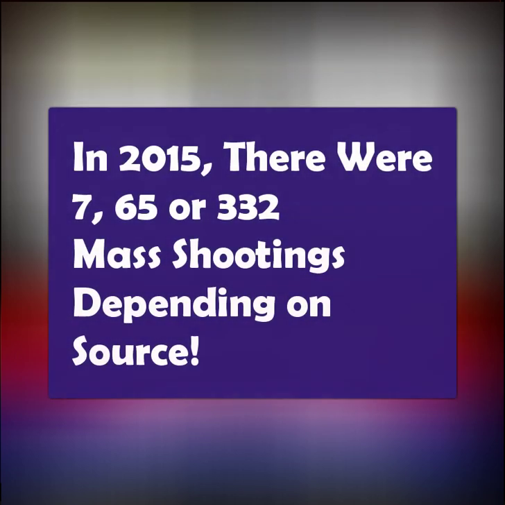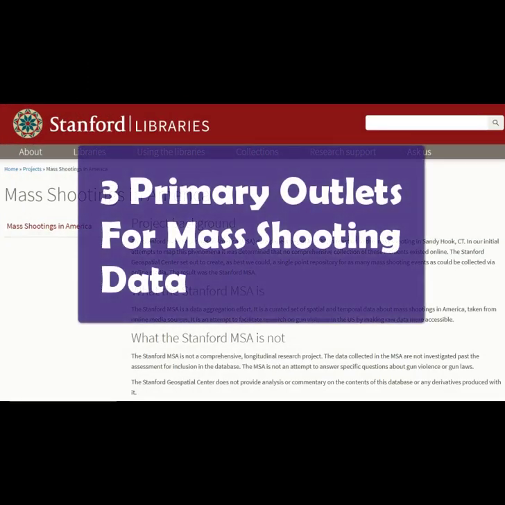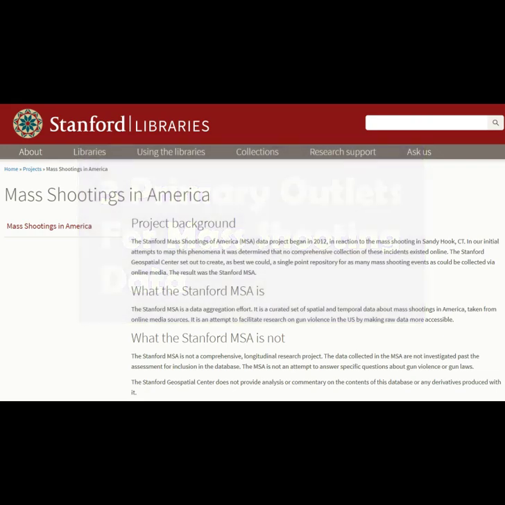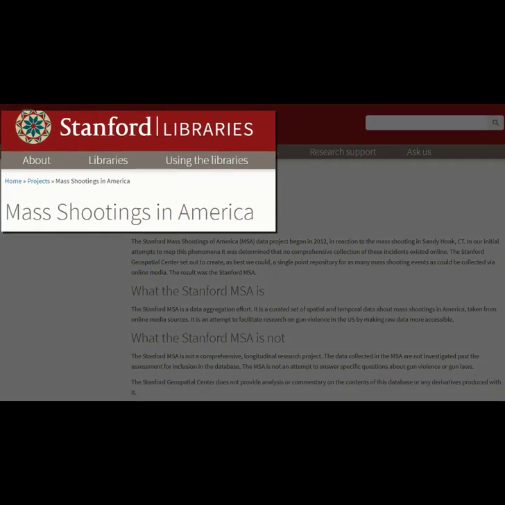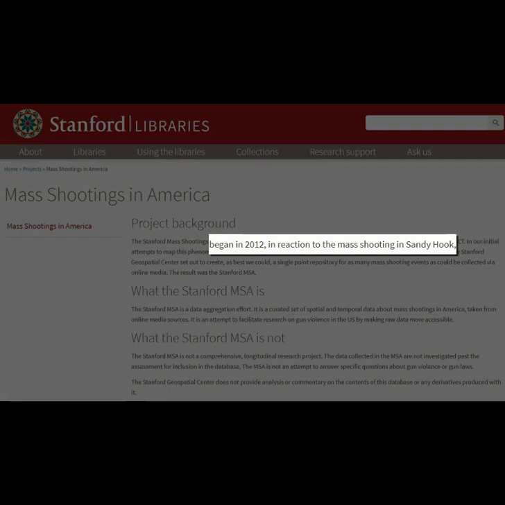For example, in 2015, depending on which source you use, there could have either been 7, 65, or 332 mass shootings that year. So let's look at these different sources and see exactly what they are measuring. Traditionally, there have been three outlets which get cited for mass shooting data. The first is the Stanford Mass Shootings in America database, which was started back in 2012 in reaction to the mass shooting in Sandy Hook.